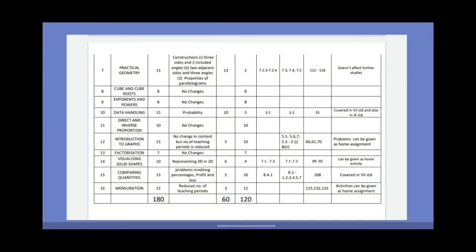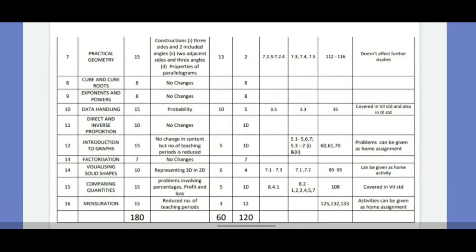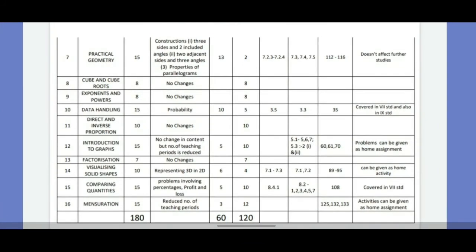Now we will go for the seventh chapter. What the seventh chapter name is? Practical geometry. In this chapter, constructions, some of the constructions has reduced. What are the constructions you will see here?